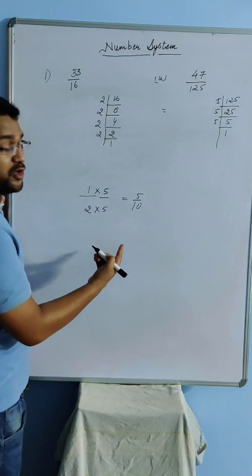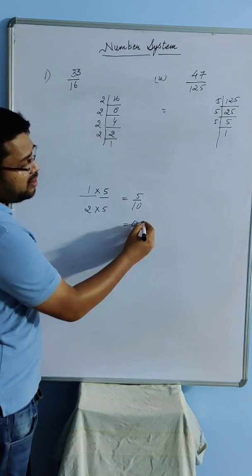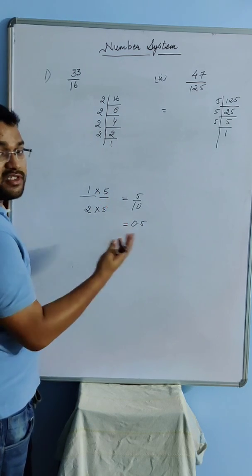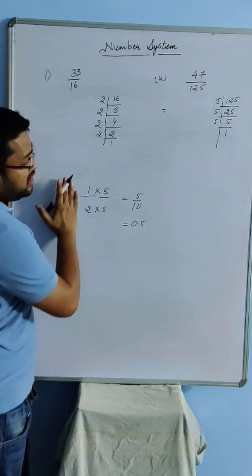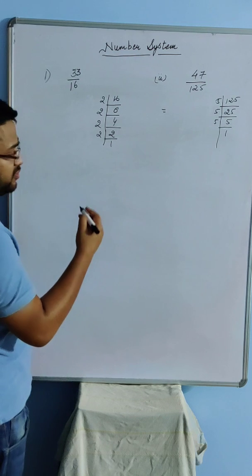So 10 means this decimal will be terminating at one place, or the decimal will terminate after 1 digit. Whichever way you feel like, you can write. Now, let's say in this question, one more thing before that.